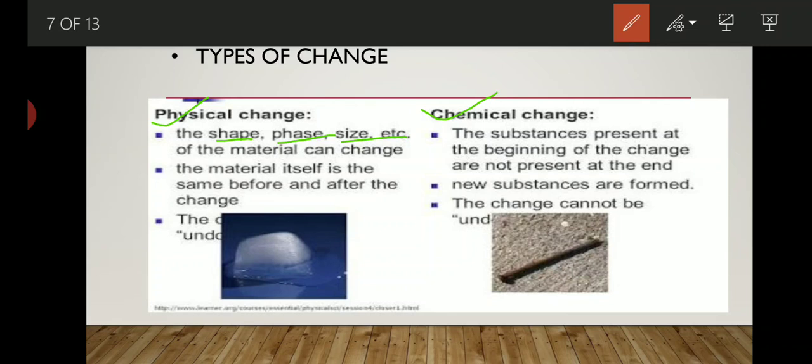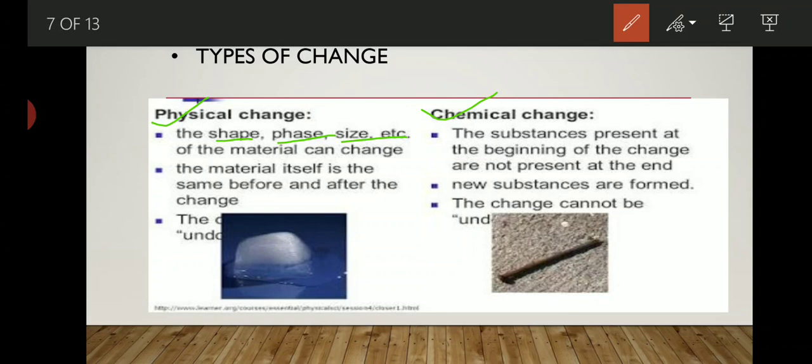For example, melting of ice. If you observe ice, when you take it out from the fridge, it starts melting and gets converted into the form of liquid. But when you freeze it again, it gets back into the form of ice. So the substance remains the same after the change also. That type of change is known as physical change.